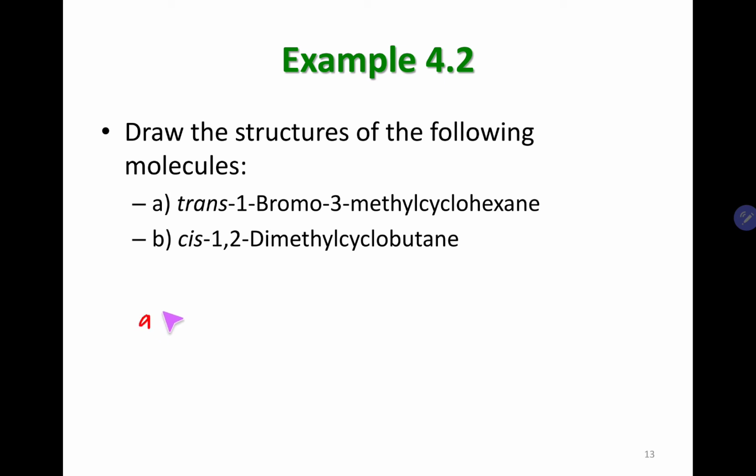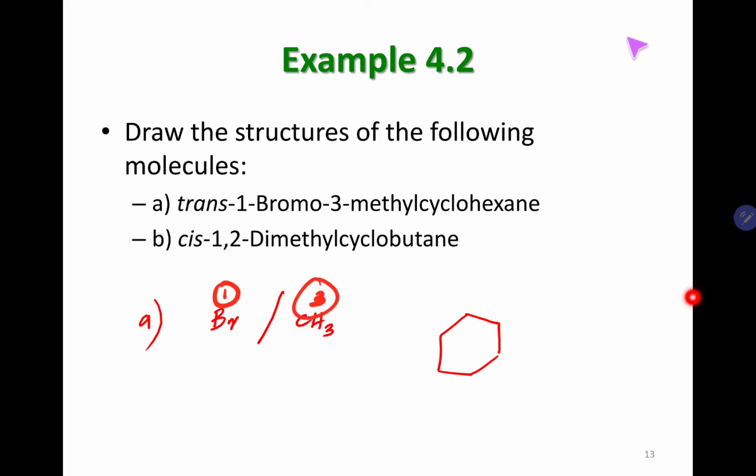So if you take A, what are the two substituents you have? You have a bromine and you also have a methyl group. So these are the two substituents. And then here the cycloalkane is a cyclohexane. So draw a cyclohexane. Here is my cyclohexane, and then the two substituents are on number 1 and number 3, right? So bromine is on number 1 carbon, CH3 is on number 3 carbon. Okay, so that is noted.